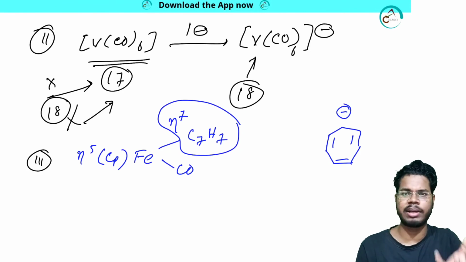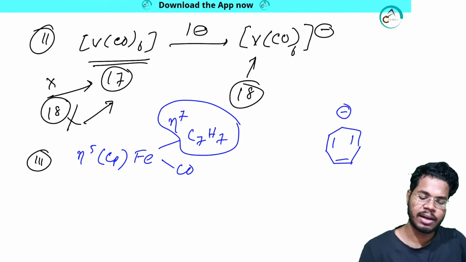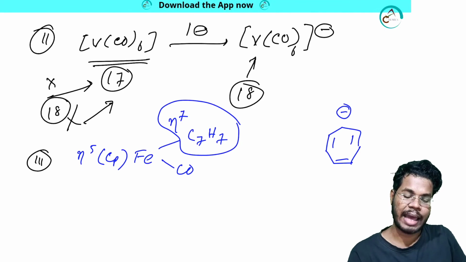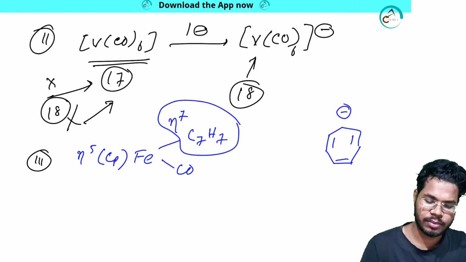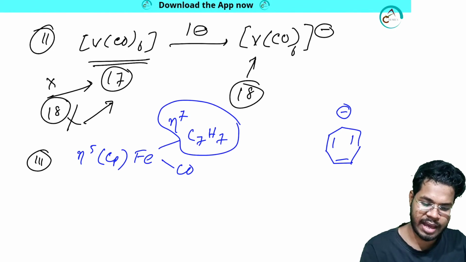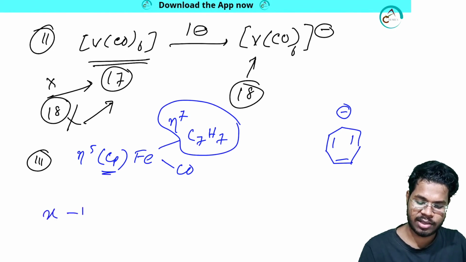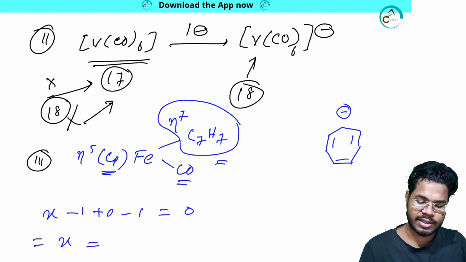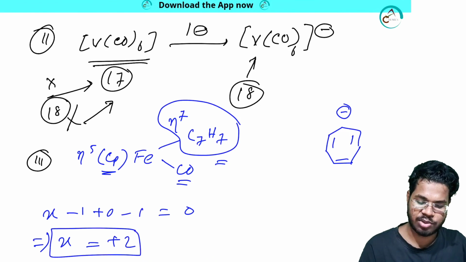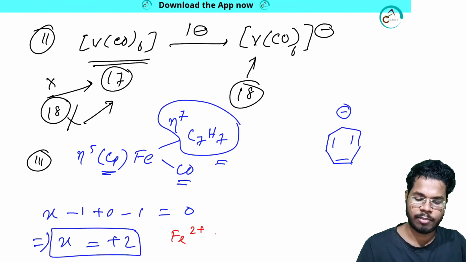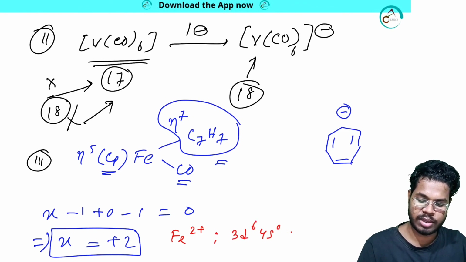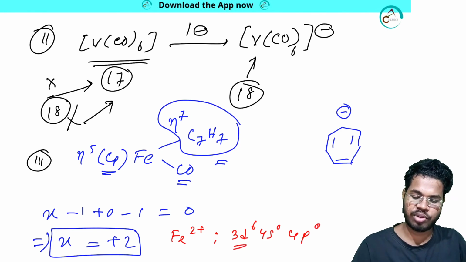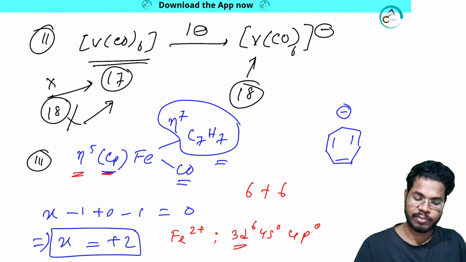So I am not calculating the EAN, I am calculating whether it is satisfying the 18 electron rule or not. You can calculate the EAN also. Here Fe has oxidation state X, I don't know, Cp is minus 1, CO is 0, this has minus 1, equals overall charge 0, so X equals plus 2, iron 2 plus. That means how many electrons will it have? It has electronic configuration 3d6, 4s0 and 4p0, so 6 electrons over here, plus eta 5 Cp that donates 6 electrons. I told you why, because of this negative charge.